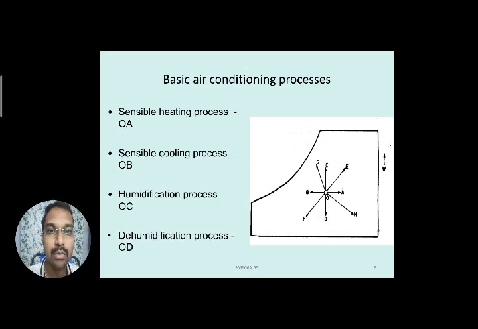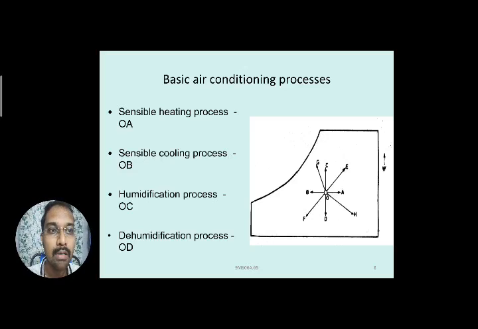So hope you have understood these first four important processes: O to A sensible heating, O to B sensible cooling, O to C humidification process, O to D dehumidification process. These are the four basic air conditioning processes. Additionally, by taking the reference of these four processes, a combination of four other processes can also be generated based on these four basic air conditioning processes.